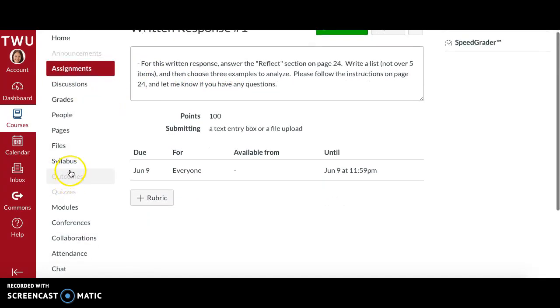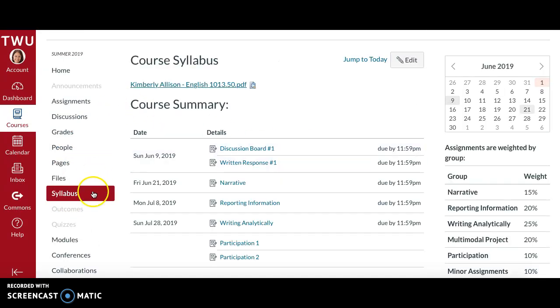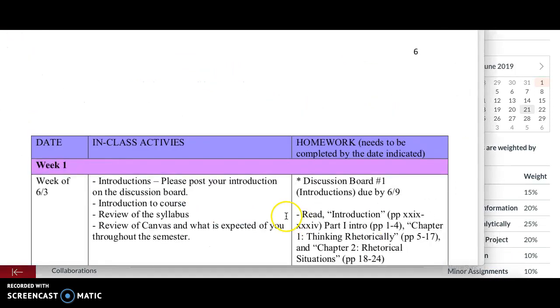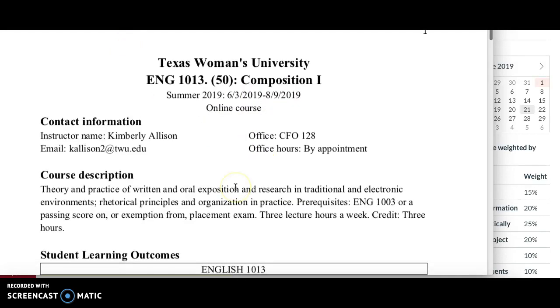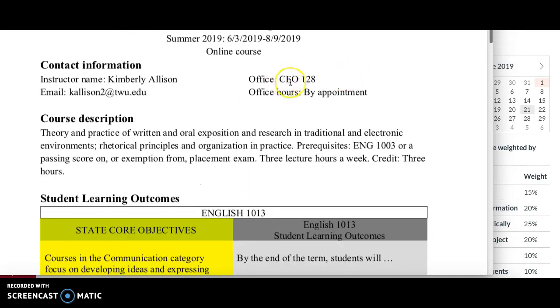Let's go ahead and go to the syllabus. That is a very, very important document for this class. You just simply click on the PDF, and it is right here. I already have it up. All right. So here's the syllabus. My office is in the CFO building, number 128.